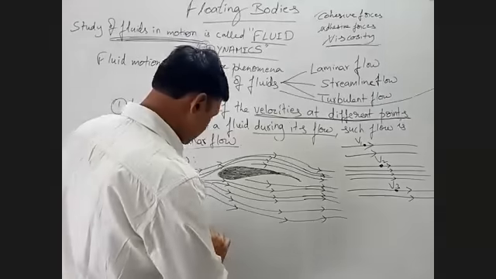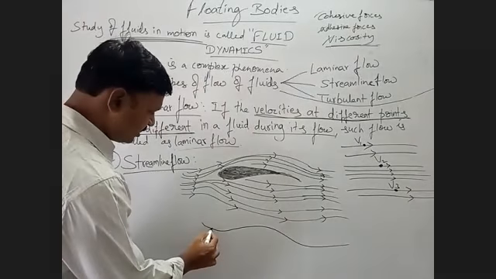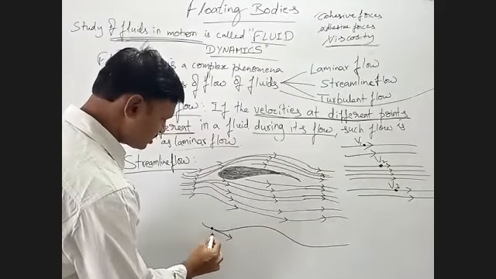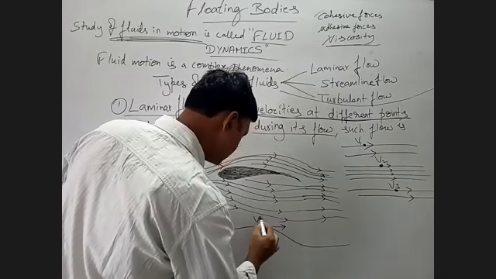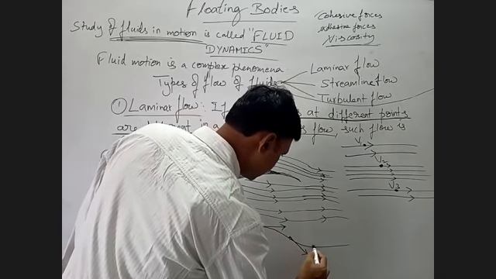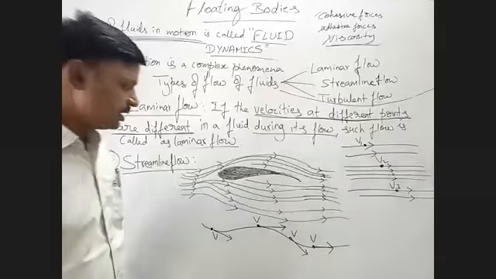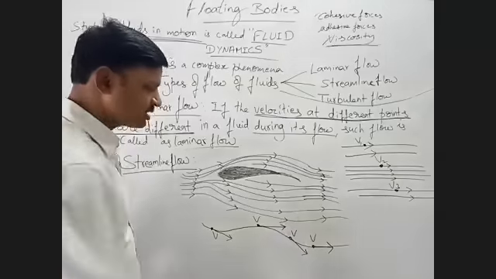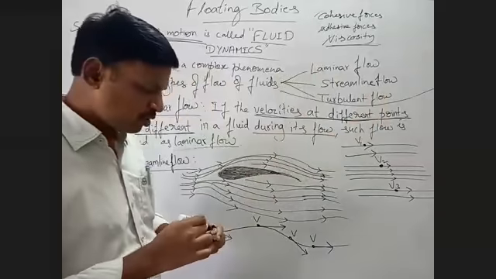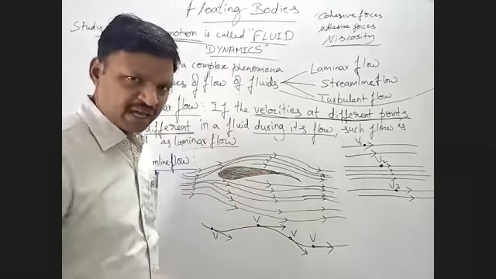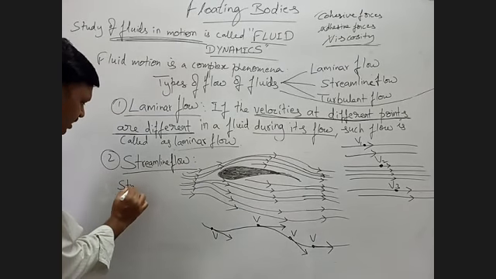So suppose I draw a curve here like this. If I need the velocity here, it is like this. The velocity at this point, and at another point, it is like this. At different points, the velocity is nothing but the tangent to that particular curve along the direction of flow of the fluid. This is called a streamline. First of all, what should you know? You have to know what is meant by streamline.